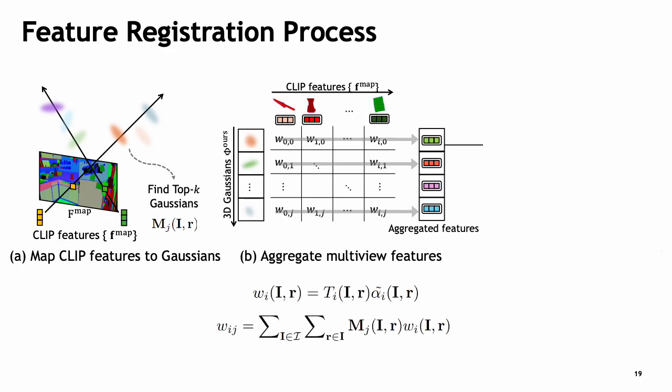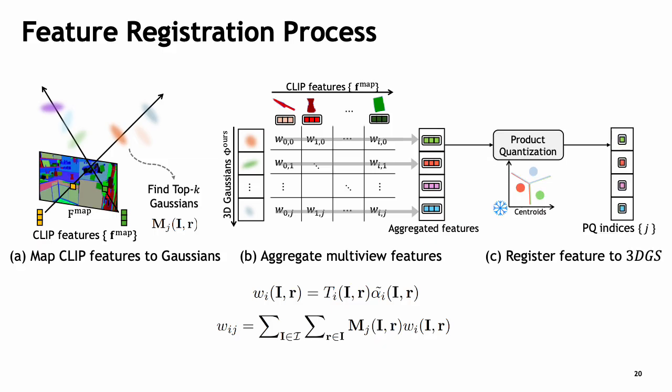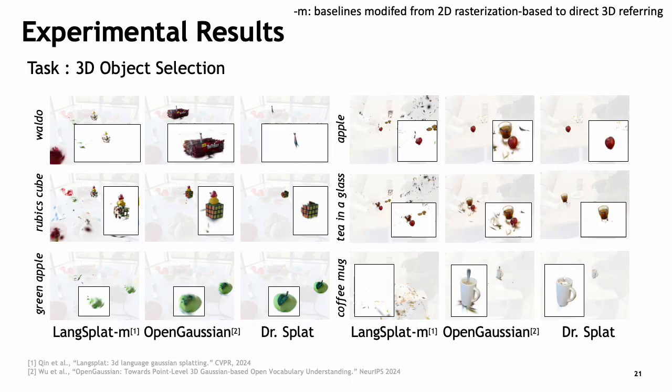Next, we aggregate this embedding across multiple views using weights derived from the volume rendering equation and the binary mask. Finally, we compress this aggregated feature through the pre-trained PQ inference, registering compact feature indices directly into 3D Gaussians. Now, each Gaussian has its features, enabling 3D querying without additional rendering.